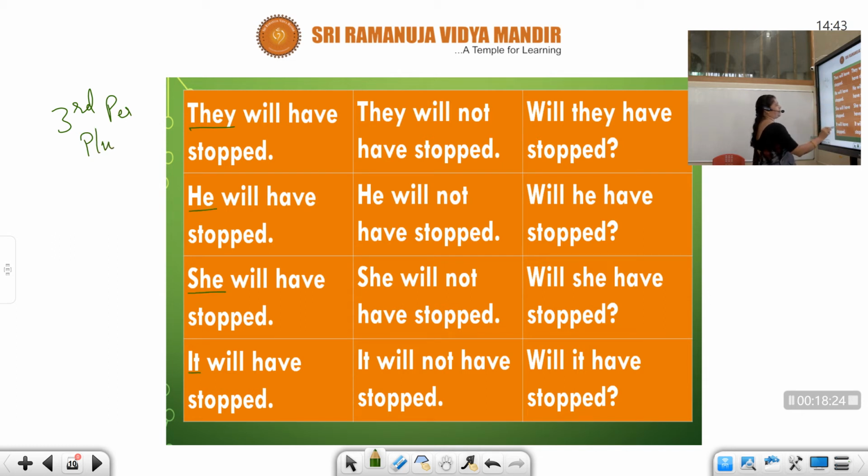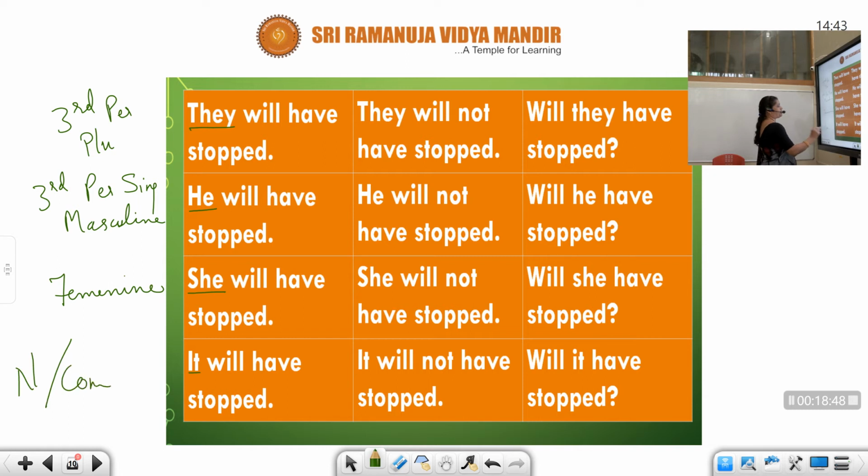He, she, it are third person singular: masculine gender, feminine gender, and neuter or common gender. So they will have stopped, they will not have stopped, will they have stopped?